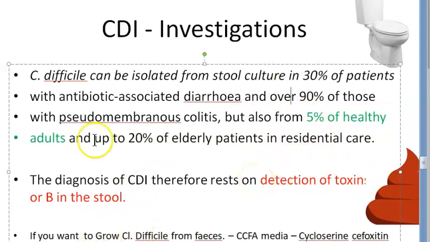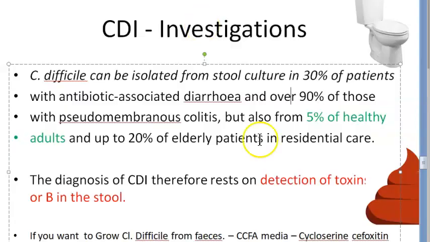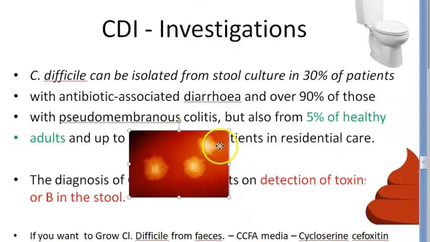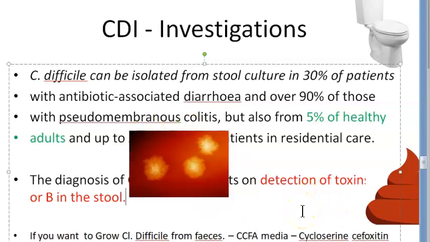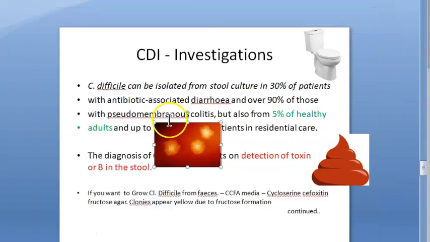But still, if you want to grow this bacteria and see how it looks, just for microbiology's sake, I'm telling you, it will look something like this. This is the cycloserine cefoxitin fructose agar. Now, this will give yellow colonies because it was producing fructose. This is all about Clostridium difficile we are talking about. But you don't need to do this, because even a healthy person's poop can have this bacteria. So growing bacteria or proving that there is this bacteria in the poop will not help.